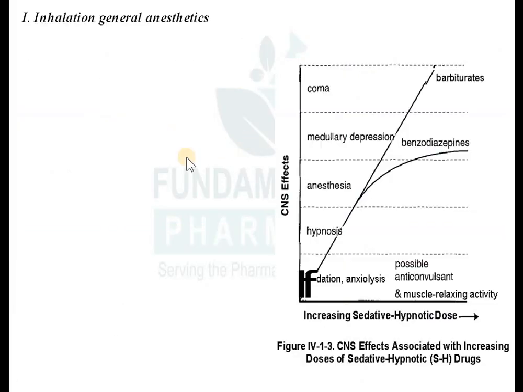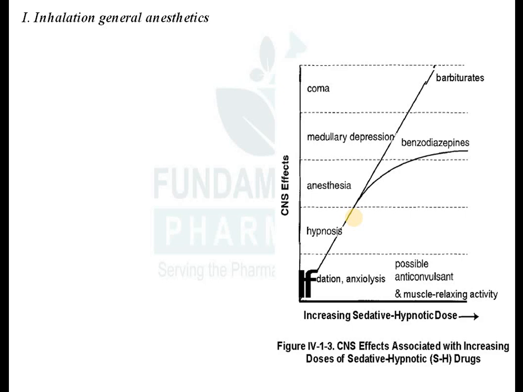So here is general anesthetics. So we'll see the general anesthetic. Before that I would just see here in this, so there are different drugs like anxiolytic, then sedative hypnotics, then general anesthetics. These drugs mostly belong to same category like benzodiazepines, barbiturates.